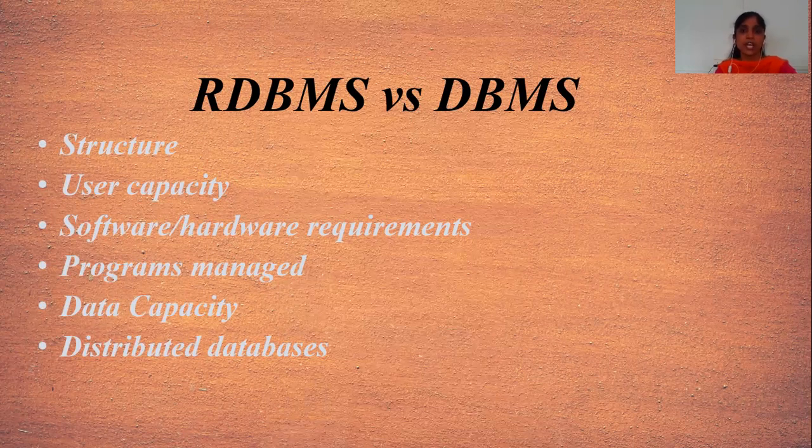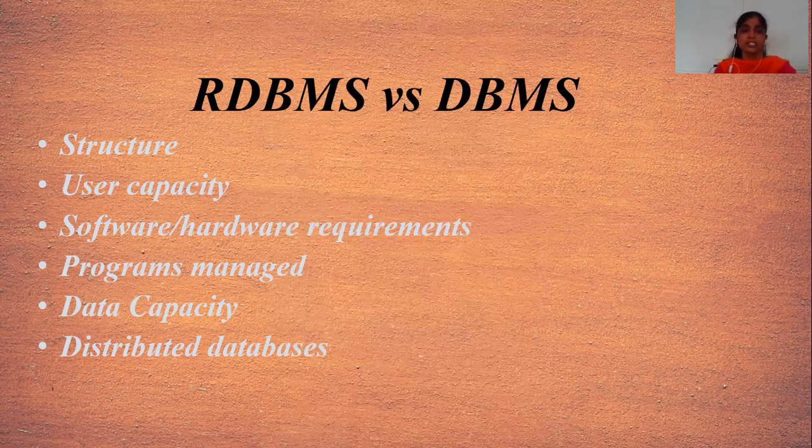That means we have to store the data in table format. Tables in a database management system are also called relations, and that's why it is called a Relational Database Management System. This is the first main difference between RDBMS and DBMS: DBMS stores the data in hierarchical format and Relational Database Management System stores the data in tabular format.